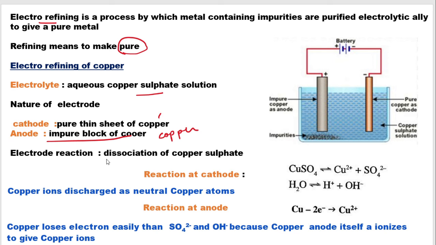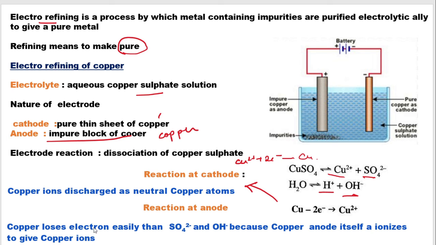So what is the electrolytic dissociation of copper sulfate? It will break down into copper ions and sulfate ions. Also, since an aqueous solution is present, water will also break down into H plus and OH minus. Now at the cathode, copper 2 plus ions will get reduced to form copper metal.